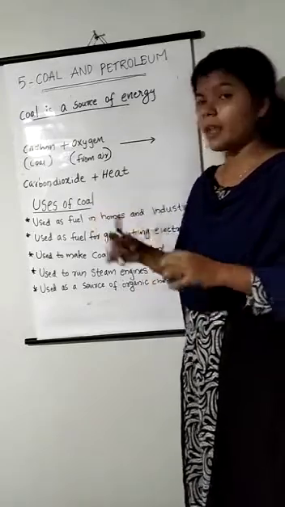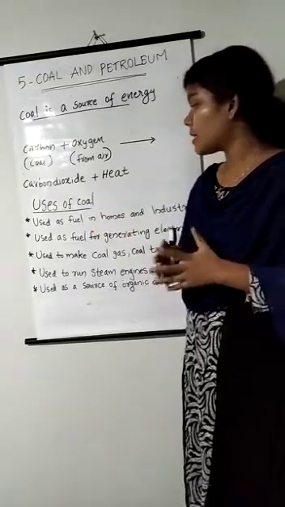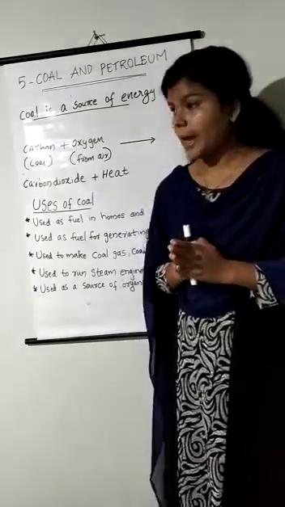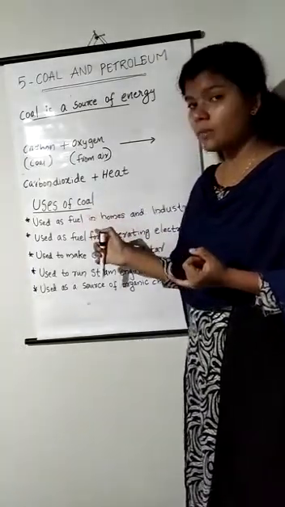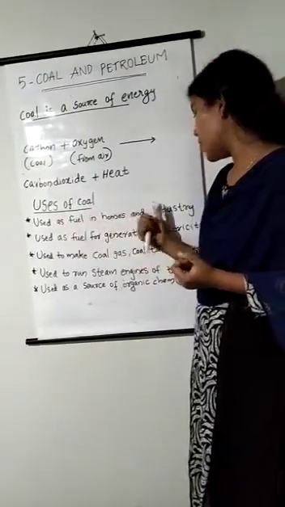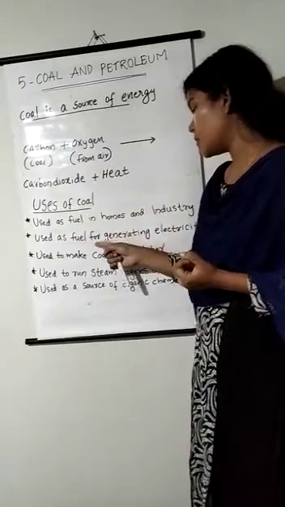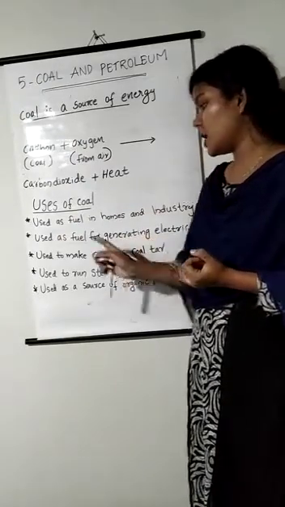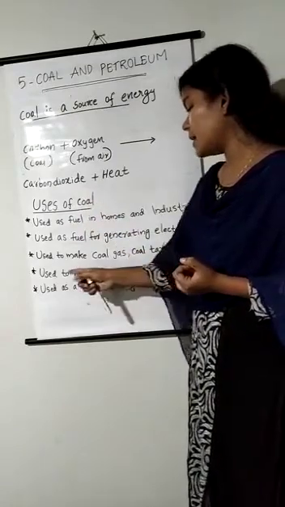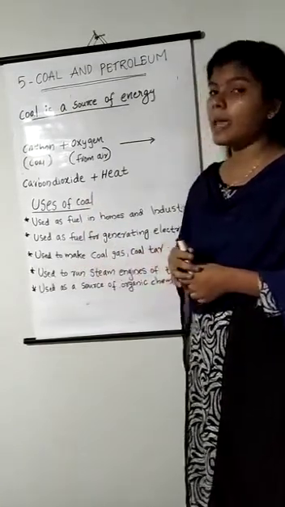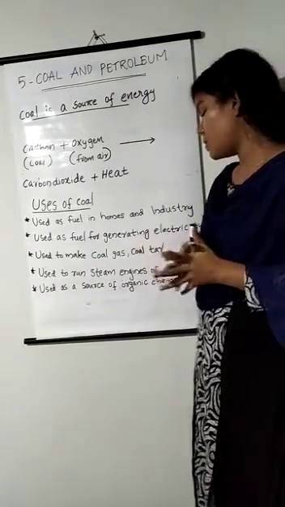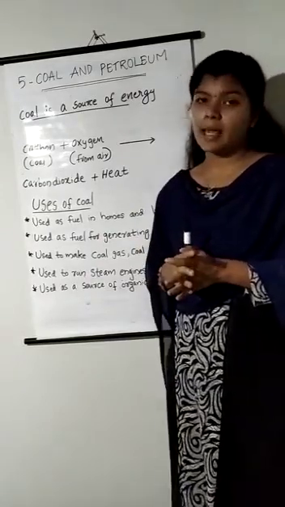So coal is very important, and what are its important uses? Mainly coal is a fuel and it is used in homes for cooking purposes, and it is also used in industry. It is used for generating electricity. It is used to make coal gas and coal tar, it is used to run steam engines of trains, and it is used as a source of organic chemicals.